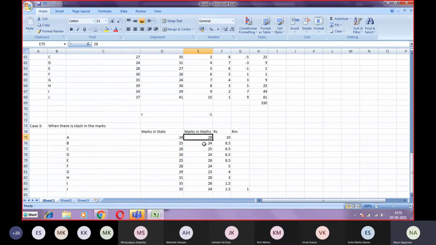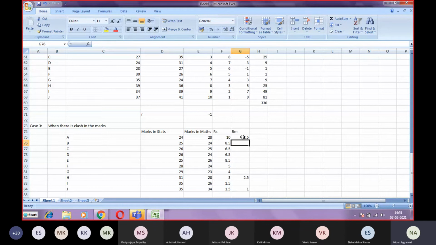There will be two values of 28, so there will be a clash in second and third. The average of second and third is 2.5. So 2.5 is this, and 2.5 is also this 28.